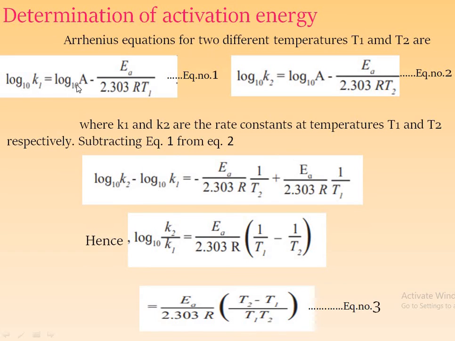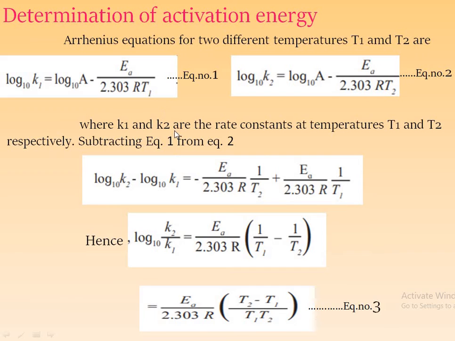Log base 10 K1 equal to log base 10 A minus Ea upon 2.303 R T1. This is equation number 1. This is the first temperature. And the second temperature T2: log base 10 K2 equal to log base 10 A minus Ea upon 2.303 R T2. This is equation number 2. In these two equations, K1 and K2 are the rate constants at the temperatures T1 and T2 respectively. Here, T1 is less than T2.